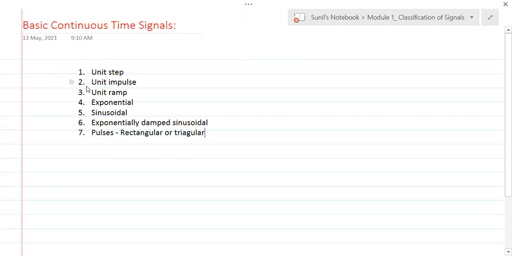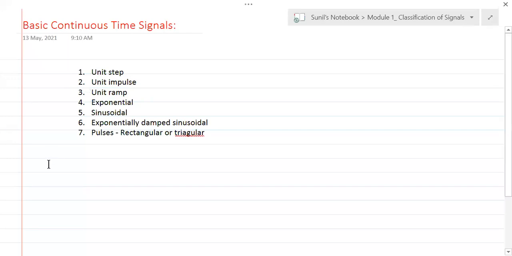If you take unit step, what is unit step? Is it odd, even? Is it periodic or non-periodic? All that needs to be understood. So we'll take that as problems. After we understand these signals, we'll take those analyses as problems. But before that, let's have these signals in greater depth.